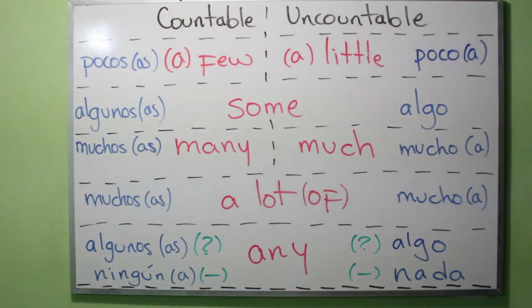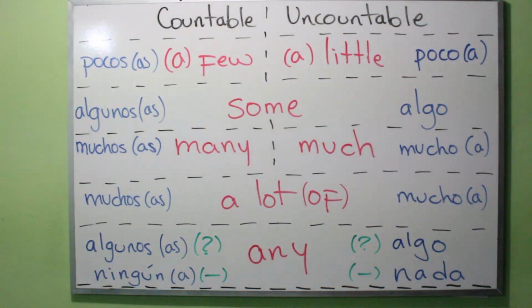Finally, we have any. Any is very interesting. Any has 4 possibilities, okay? For example, if you're talking about a countable noun, as a countable quantifier, the meaning can be algunos or algunas if you're using a question, right?